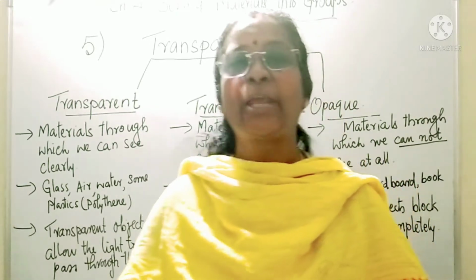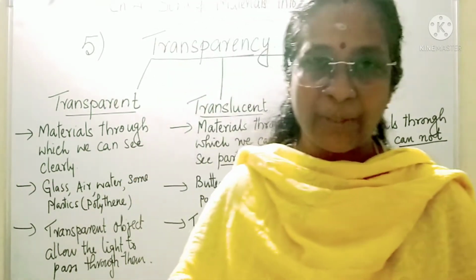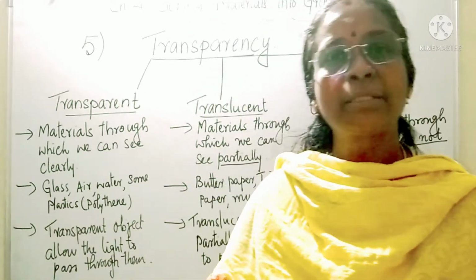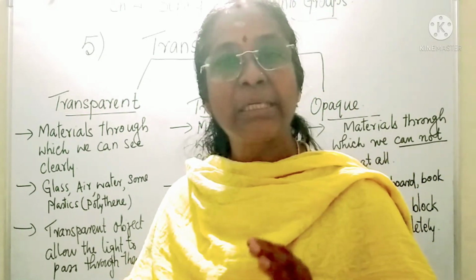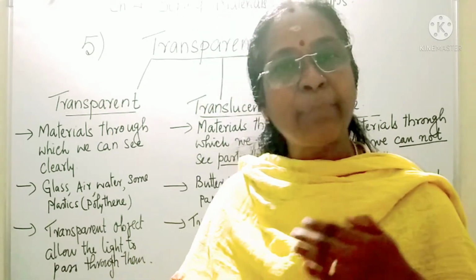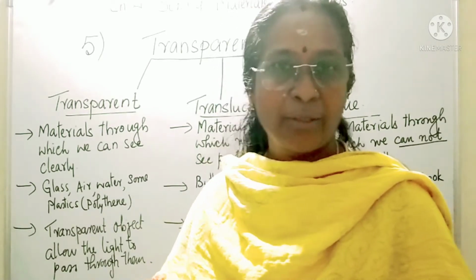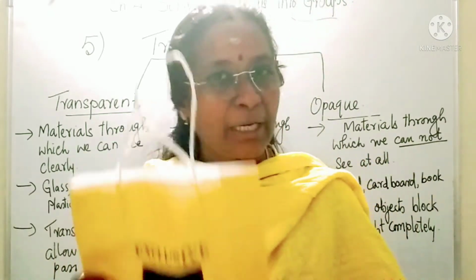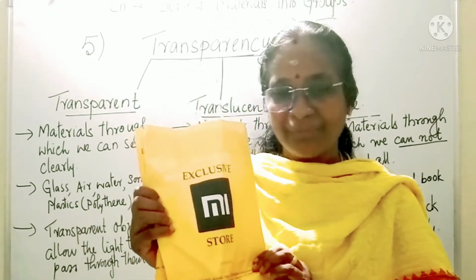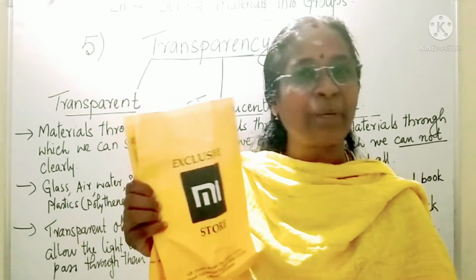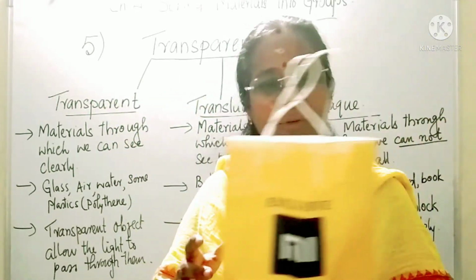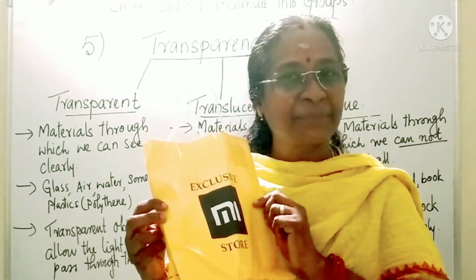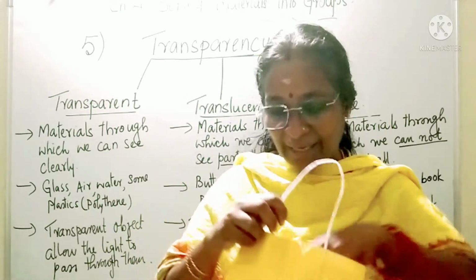Now, the next property of material is transparency. What is the word? Transparency. Transparency means the ability to pass light through it, or the ability to show what is there inside. Now, I'll show you some examples. Can you tell me what is there inside? Looking at the cover, you may say that there is a mobile phone. But what is exactly there inside? Can you see? No. I'll show you what is there inside.